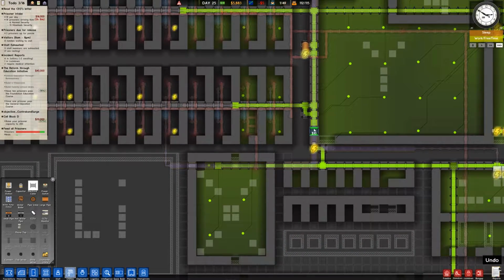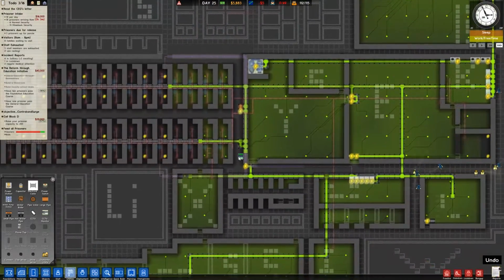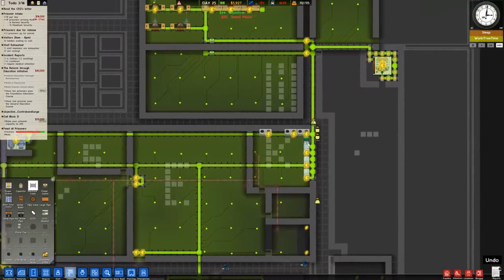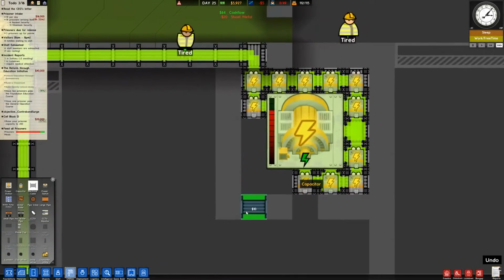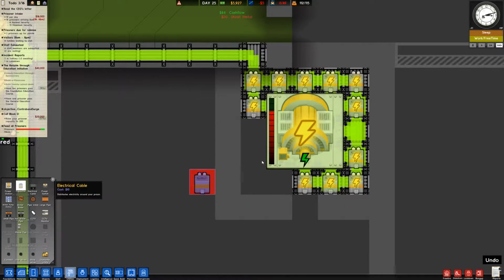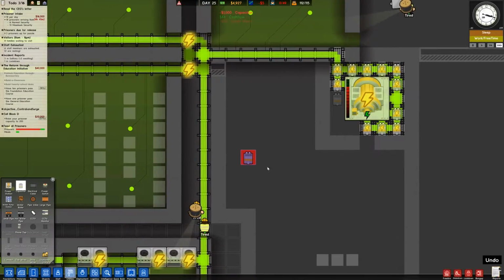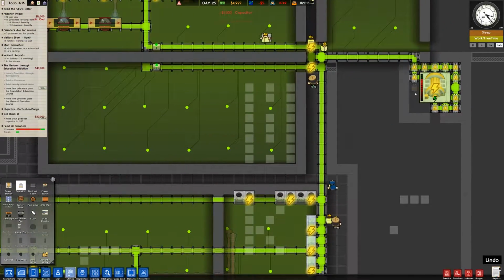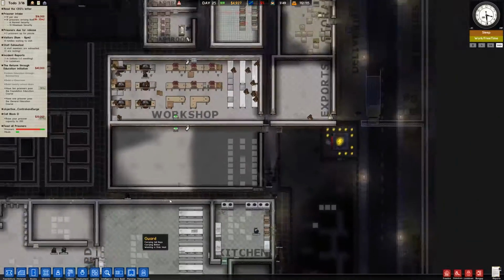Yeah, so I don't think I need to connect these two things. How is our power looking? We could probably do with another capacitor, I think. I think that's probably a good idea. I'm going to prioritize that just in case.